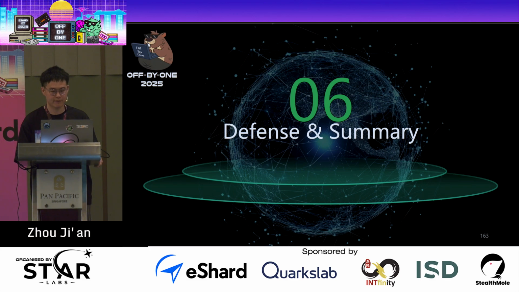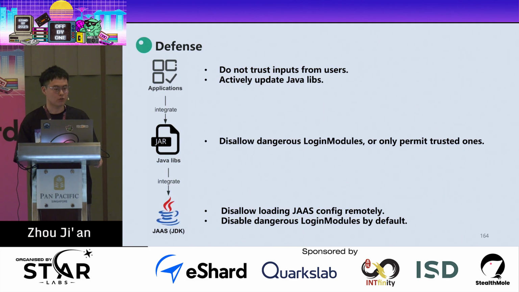And finally, the defense recommendations and a summary. For applications like cloud services or community products, we should not trust input from users, and we should update Java libraries. Also, for Java libraries like the JDBC driver or Kafka client, we should better disallow dangerous login modules or only permit trusted ones. And for JAAS or the JDK, I think it is better to disallow loading JAAS configuration remotely, and to disable dangerous login modules by default.